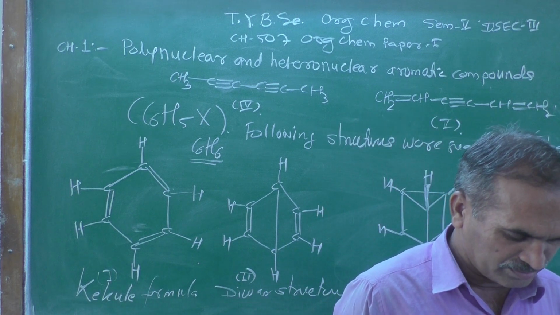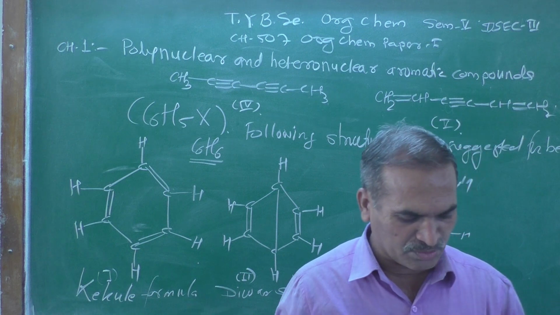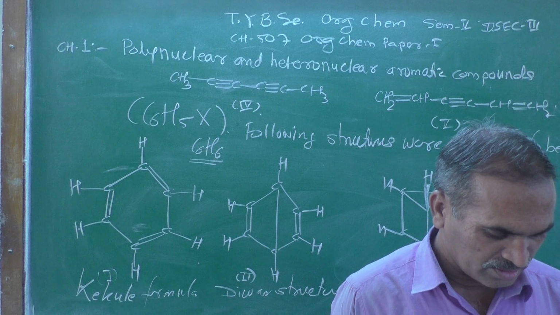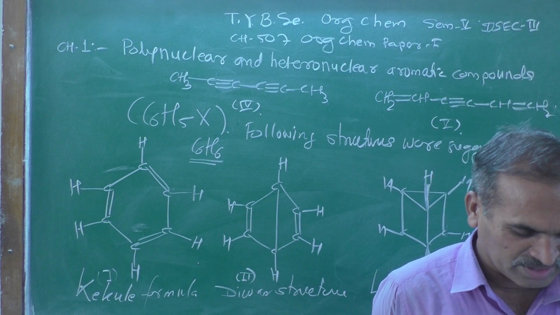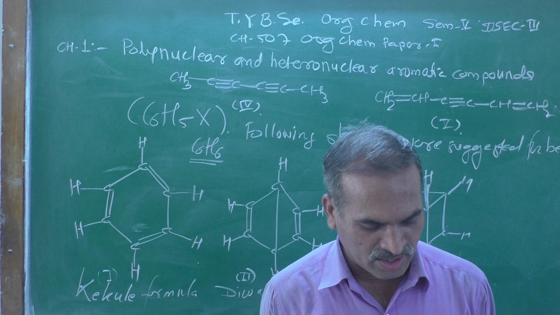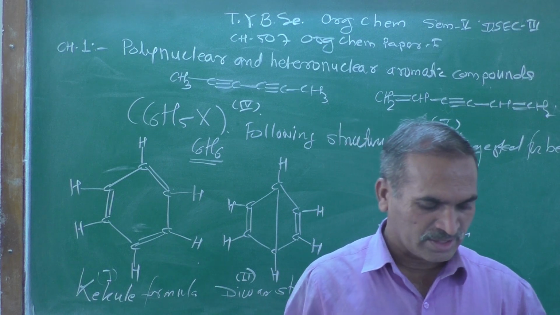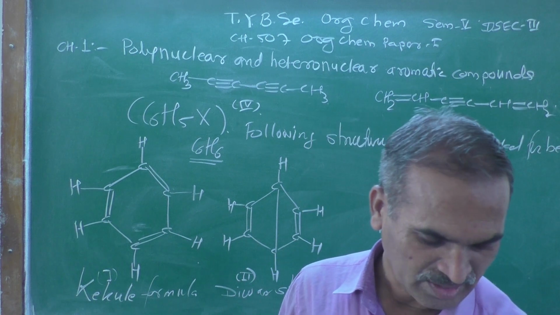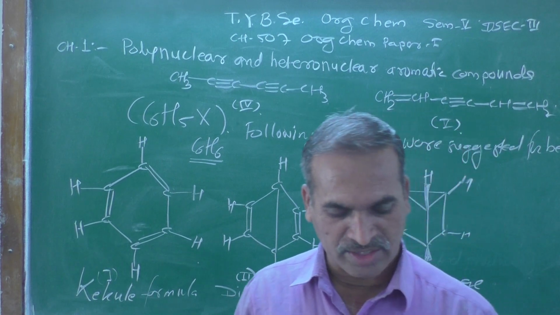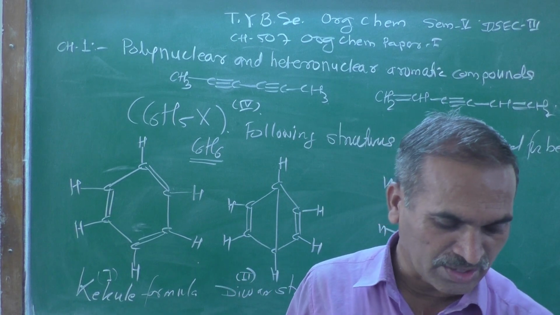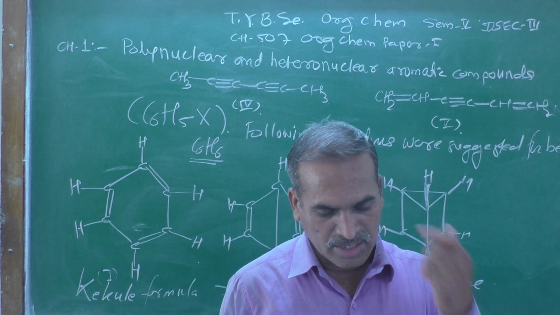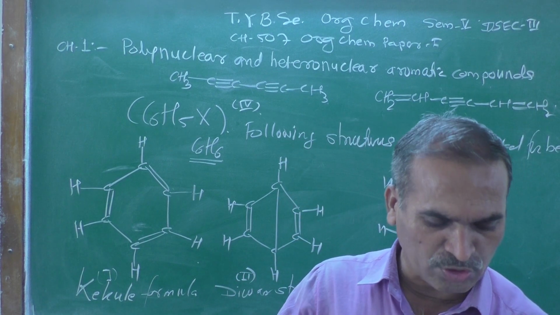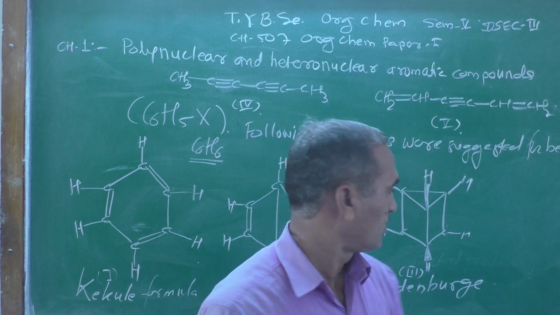Structure number 5 must be rejected since it would yield 2 isomeric monobromo derivatives, the 1-bromo and 2-bromo compounds. In this structure, all hydrogen atoms are not equivalent, hence rejected. I already mentioned that. Now let us move on to the second structure, the Dewar structure, which is also rejected for the reason that it would give 2 monosubstituted bromo compounds.